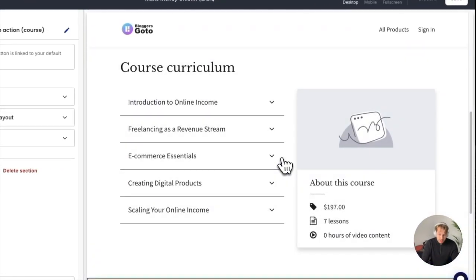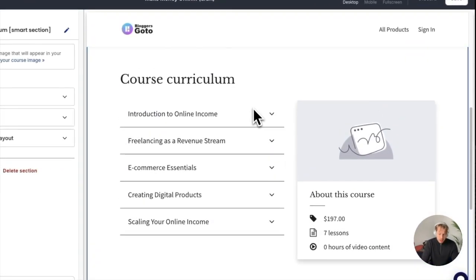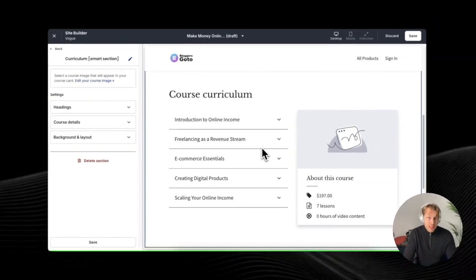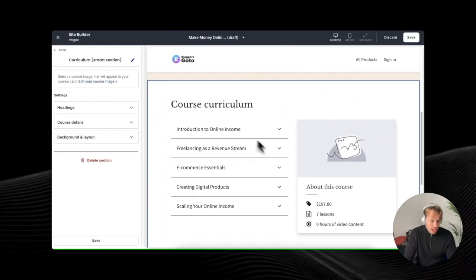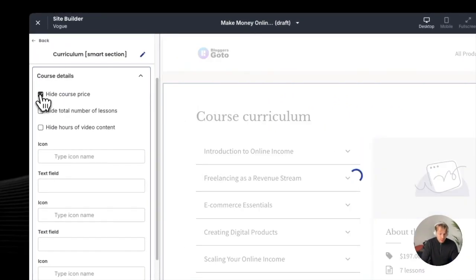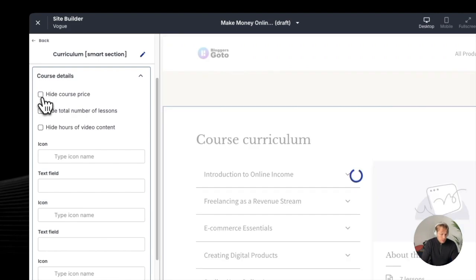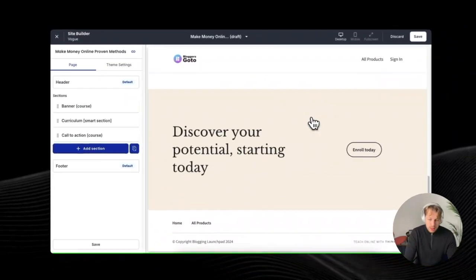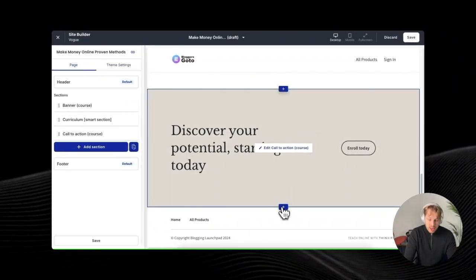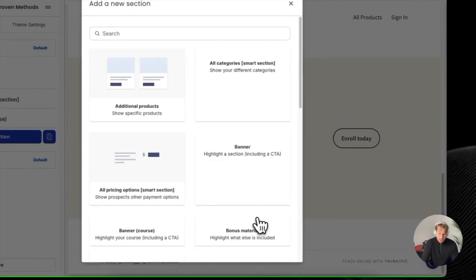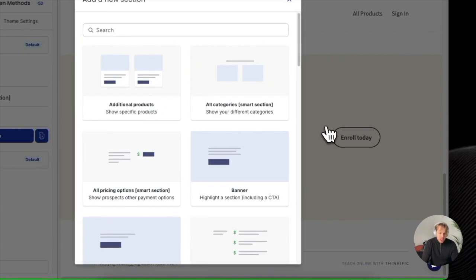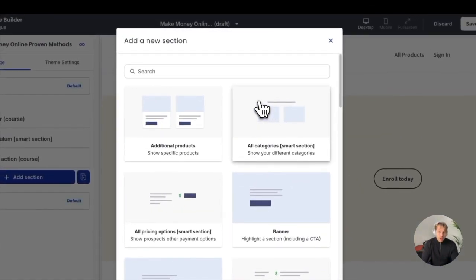Then you can go to the course curriculum section. I think this is pretty cool. This allows you or your students to see these different sections and the lesson names, so they will see what kind of things they should expect from the course. And you can also control everything, so you can hide the course price if you want to, you can hide the total number of lessons, you can hide the hours of video. And then these are the basic elements, but you can always add something new. Whenever you want to, you can click one of these plus icons here on the page, and then you have a ton of content options you can add to this landing page of the course.